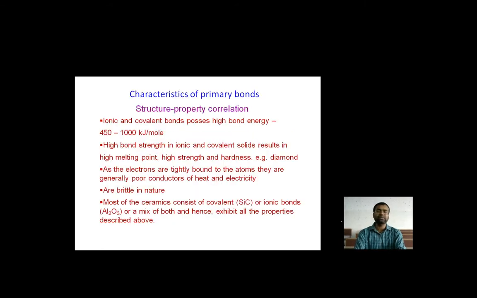So we will discuss the characteristics of the primary bonds, and how structure and properties are correlated to each other. The ionic and the covalent bond possess high bond energy. As we discussed the energy, why does this come around? It is all working with energy. If we lose the energy, everything will be lost. As we are human beings, we are a kind of material. We need some kind of energy.